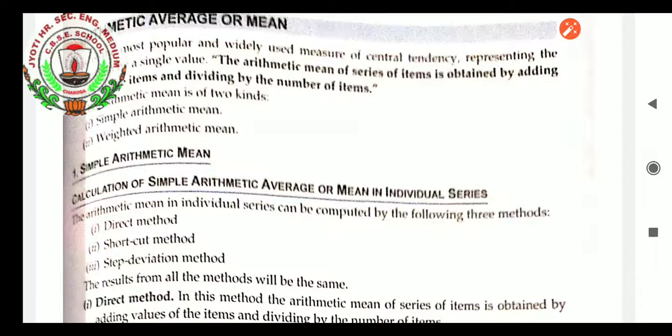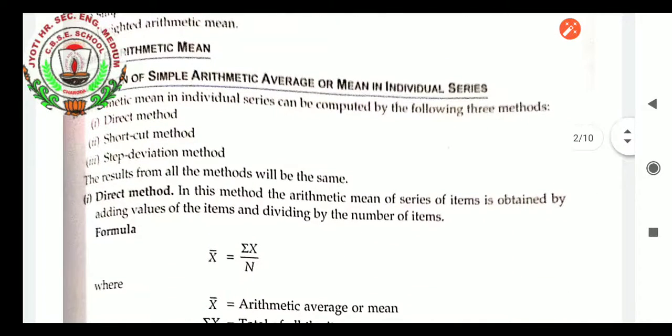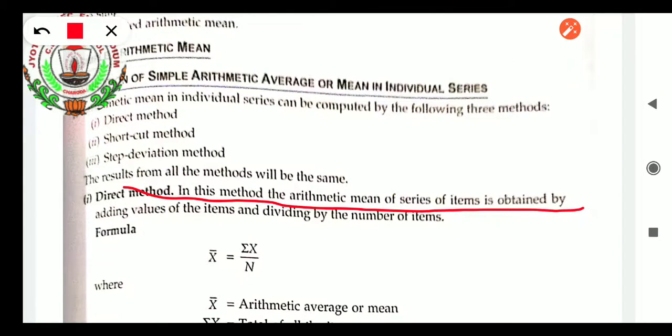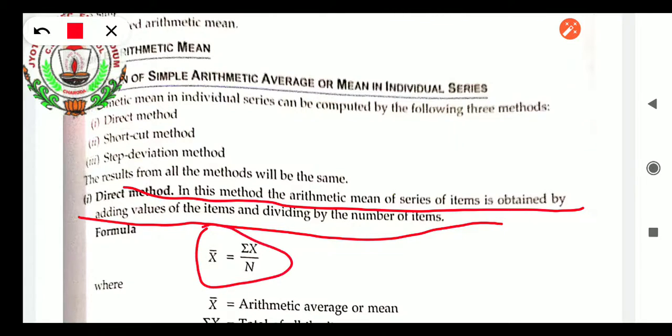So let us see the three methods of solving the question through the individual series. Very first, the direct method, where the formula is sum of x upon n. In this method, students, the arithmetic mean of a series of items is obtained by adding the values of the items and dividing by the number of items. Mean equals sum of x upon n, where mean is the arithmetic average.